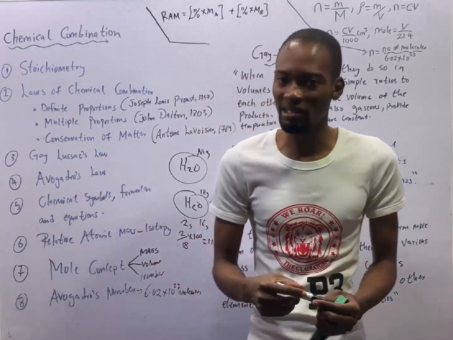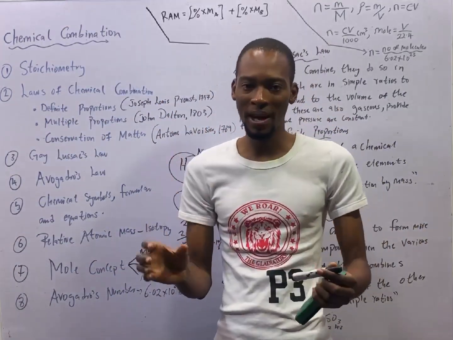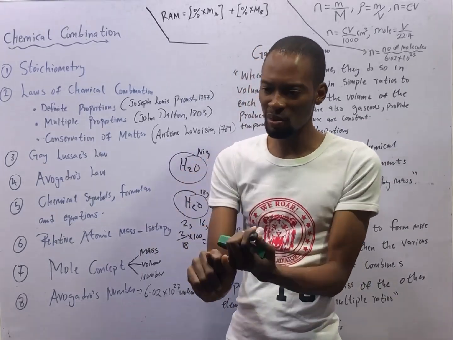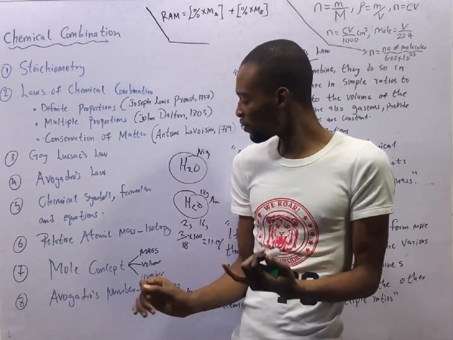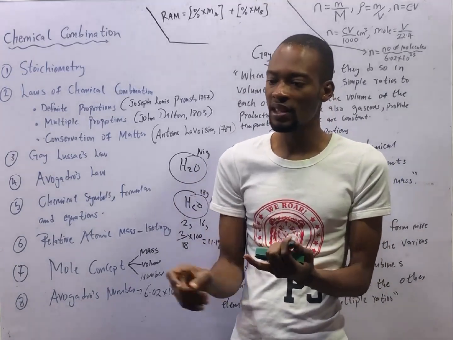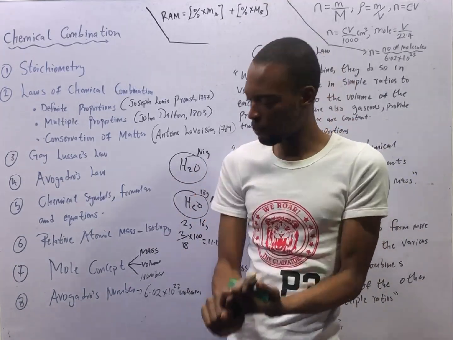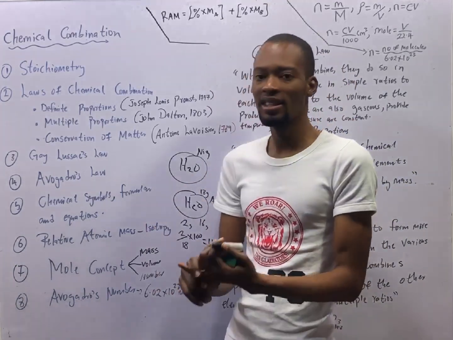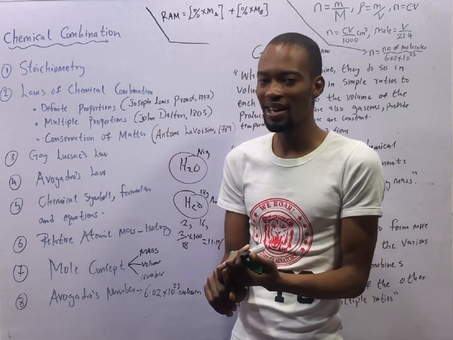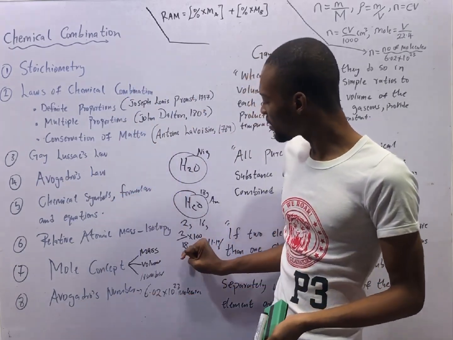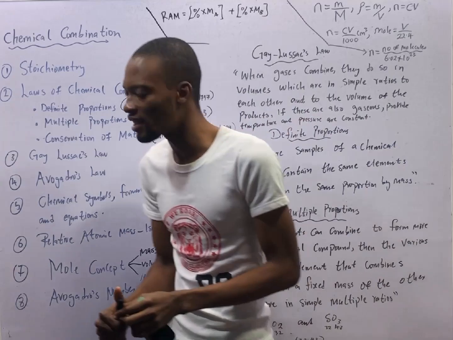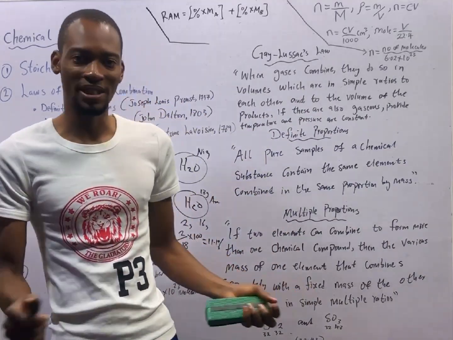If you are given a compound and you are looking for the percentage by mass of an element in the compound, look for the mass of that element in the compound, divide by the total mass of the compound and multiply by 100. So the percentage of hydrogen in water is 11.1%.